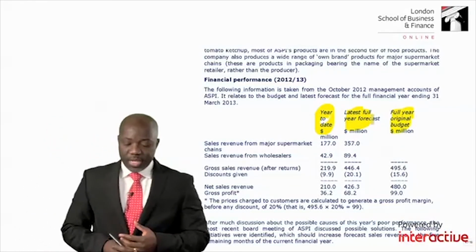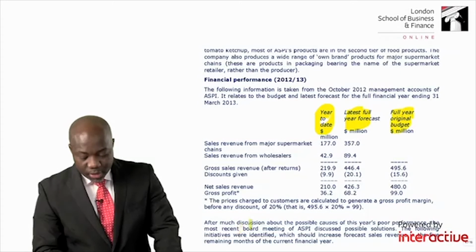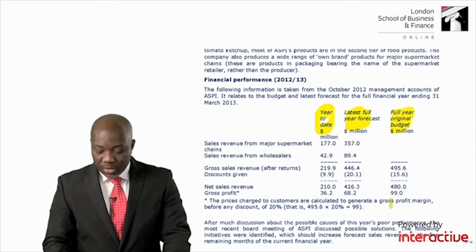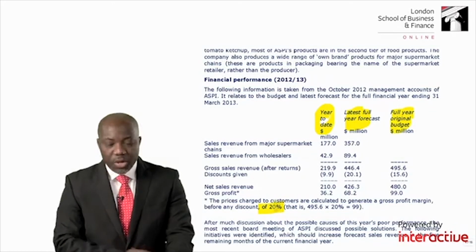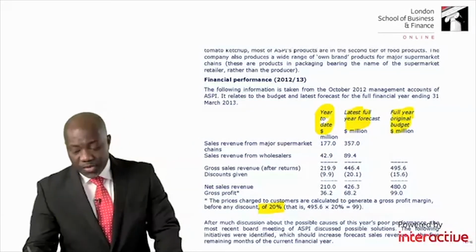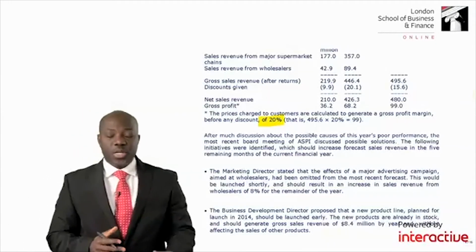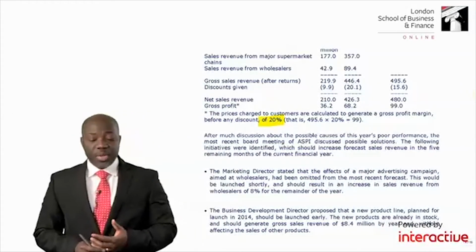Now, the examiner says that the prices charged to customers are calculated to generate a gross profit margin before any discount of 20%. Be very careful of that simple information here because you'll be needing it for the B part.